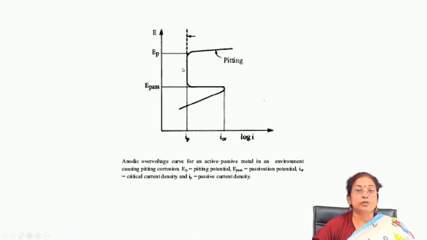So, where you do the initial forward polarization as well as reverse polarization, and usually the reverse polarization stops at a potential below that of the E corrosion potential, you will say that the pit is very much prone to propagate.